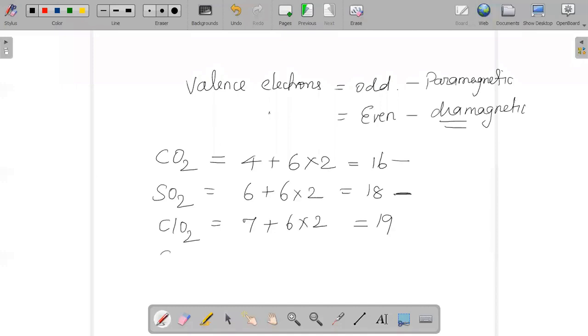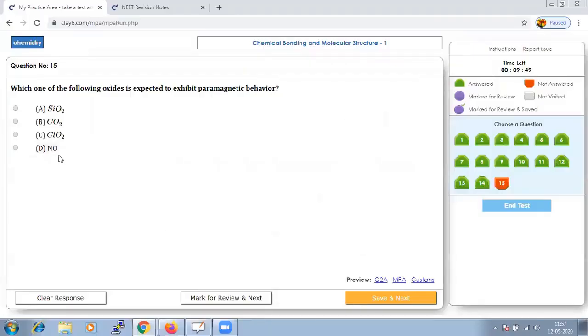And then the last option, SiO2, it is 4 plus 6 into 2, so again it will be 16. Hence, from the given options and the logic, ClO2 should be paramagnetic. Hence, our option should be C.